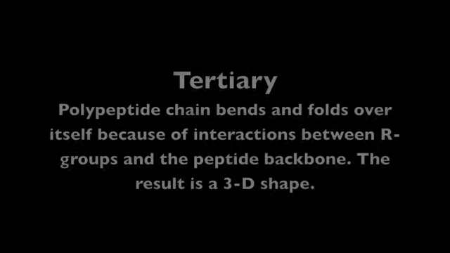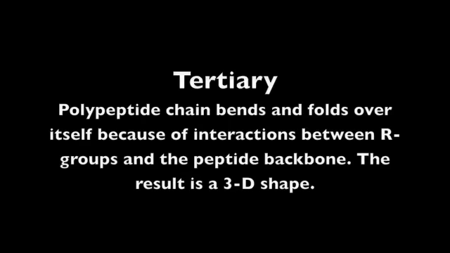The 3rd level in protein organization is the tertiary structure. The polypeptide chain bends and folds over itself because of the interactions among R groups and the peptide backbone. This results in a 3-dimensional shape. Tertiary structure is particularly important in determining the specificity of the proteins known as enzymes.